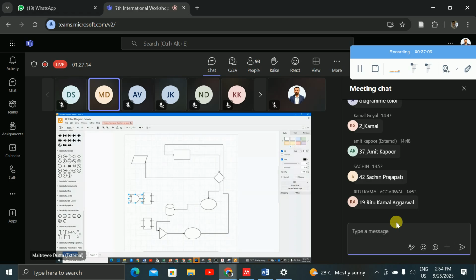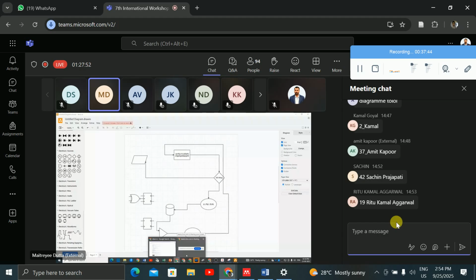So this draw.io is completely free of cost, and you can use it at any time. You can save it and you can use it. If you use it, then only you will understand how helpful it can be. And whenever you double click on it, you can write whatever you want in the box, which is not possible in the case of a Word document, right? So I think it is clear to you.